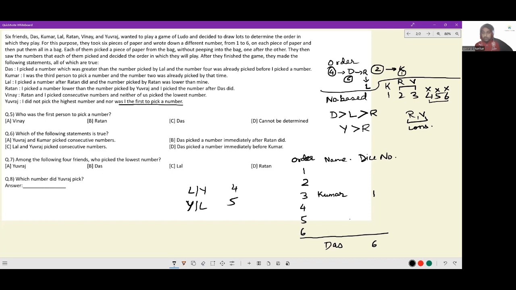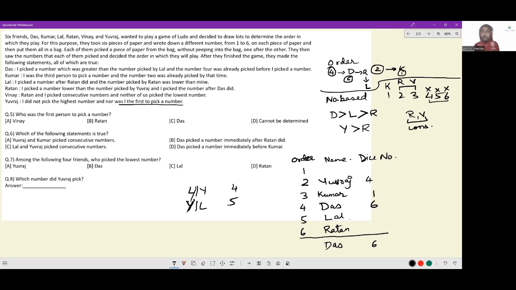So the other case would be 4 is here, Das is here, and then you have Ratan, sorry, not Ratan, Lal, and then Ratan. Would this be fine? Absolutely. Because see, 4 is here, Das is here, Lal is here. This is 6. Now see, Lal and 4 are separated. If Lal and 4 are separated, Lal can't be 4. 4 would have to be Yuvraj now.